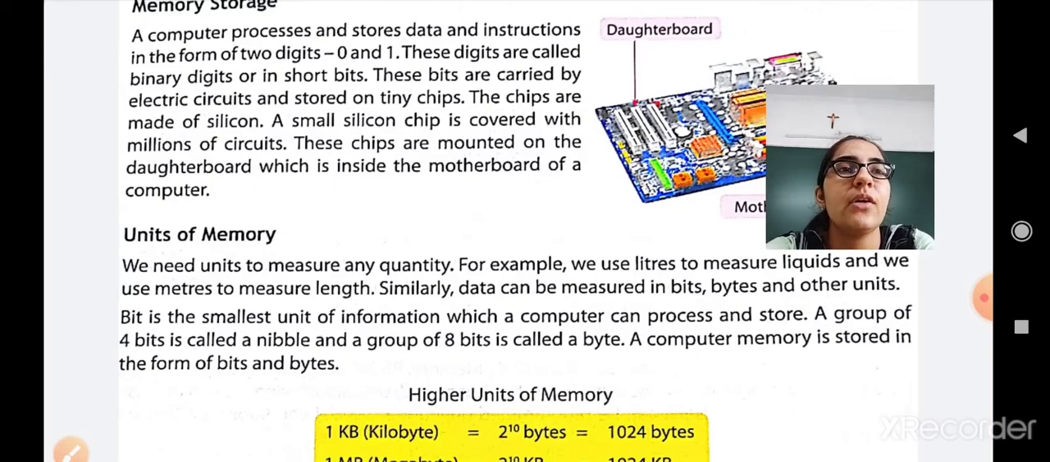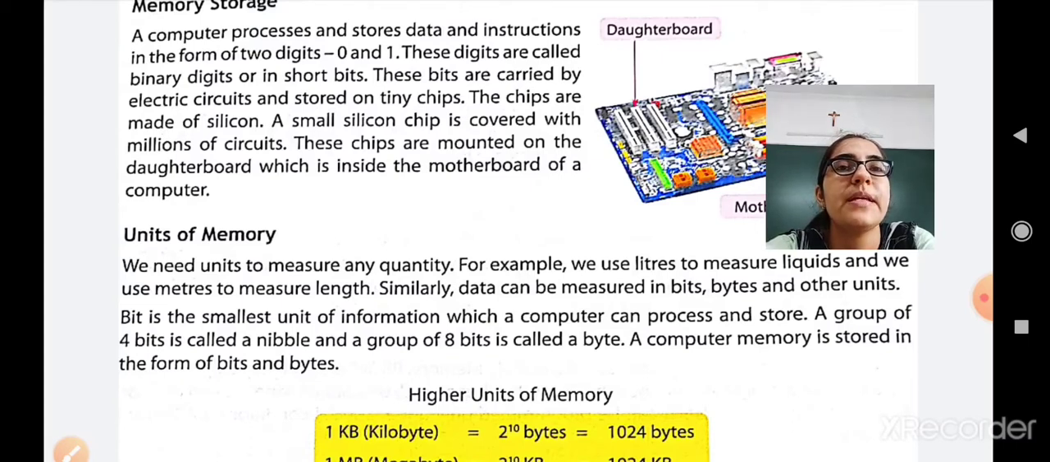Okay, so every product is measured by some unit. A liquid material is measured using liters, and distance is measured using meters. In the same way, data in the computer system is measured by bits, bytes, and other different units. A bit is the smallest unit of information which a computer can process and store.